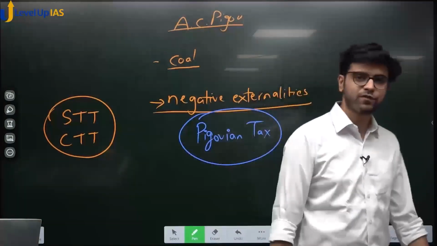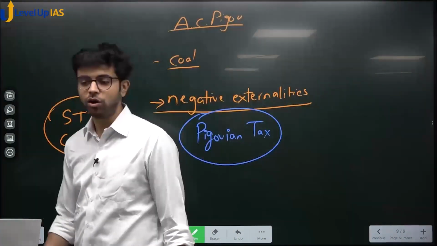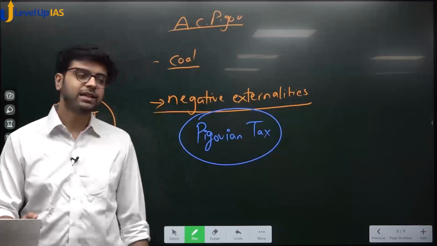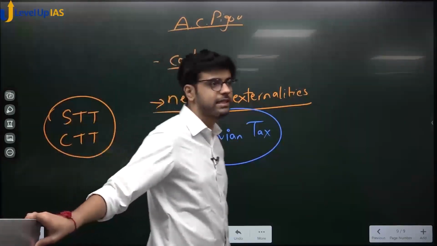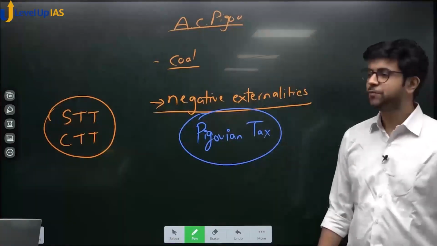There are two key concepts which remain. One is minimum alternate tax, MAT. There was a MAT controversy 1 or 2 years ago, and there is alternate minimum tax. These two types of taxes remain, which we are going to cover in the next lecture, because this is too heavy now.